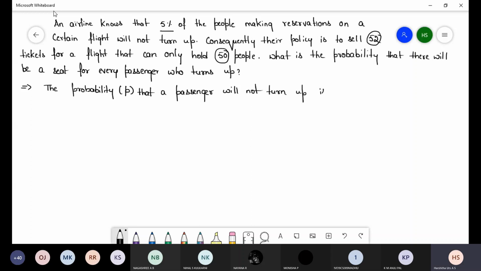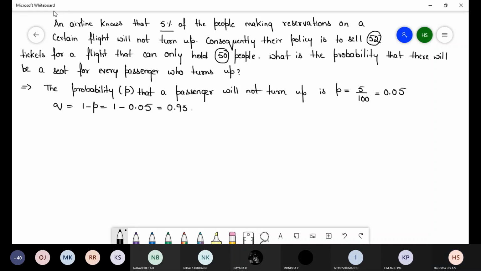The probability is P = 5%, which means 5 divided by 100, so we can write it as 0.05. So the Q value is equal to 1 minus P, that is 1 minus 0.05, which is 0.95.